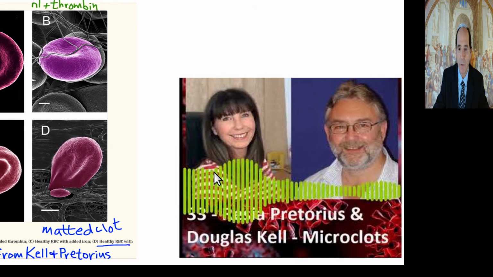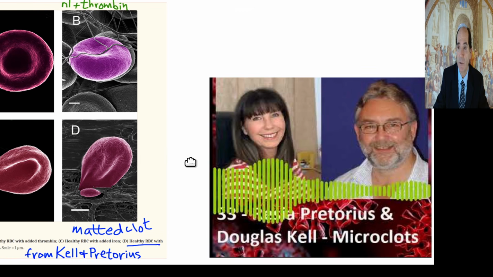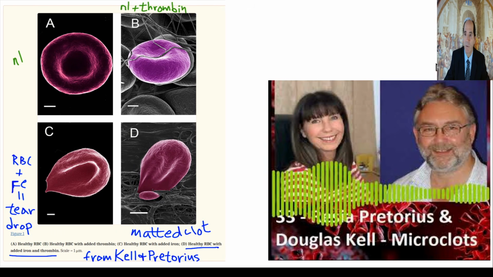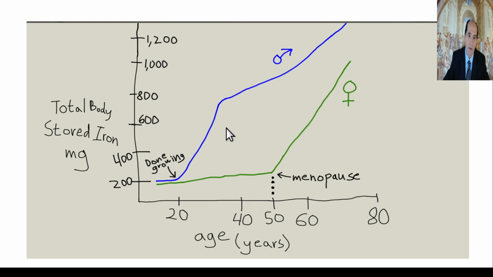All right, here's the two: Etheresia Pretorius from South Africa and Douglas Kell from England. These two are geniuses. They deserve Nobel Prizes, maybe two Nobel Prizes. They're never going to get anything. They're never going to be in the books because nobody's going to make money off this. If what you figure out can save 10 million lives, nobody gives a shit. You can save zero lives but make money for a corporation, you'll be in the books, you'll win a Nobel Prize. They're all corrupt. The Nobel Prizes and the conventional medical books are corrupt.